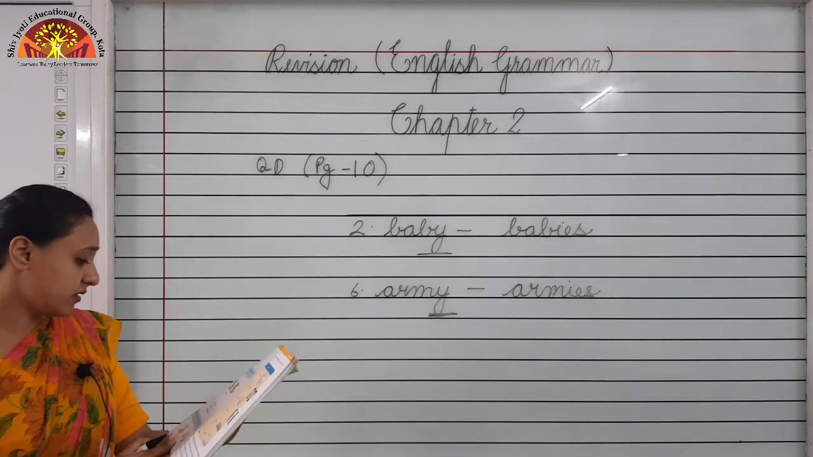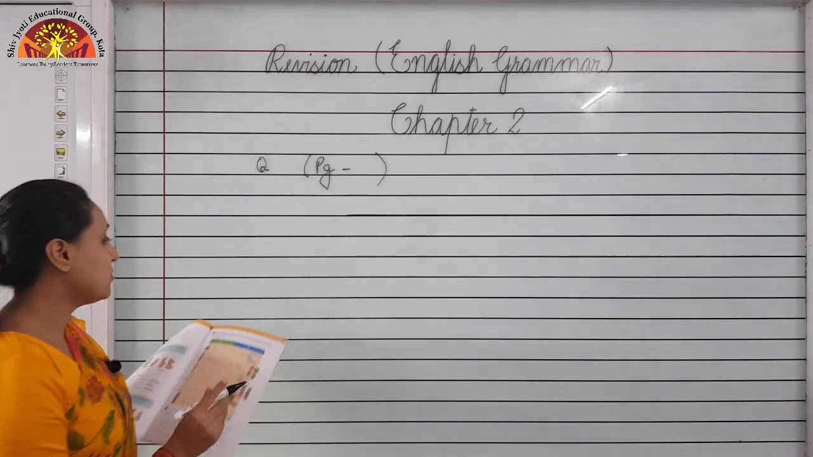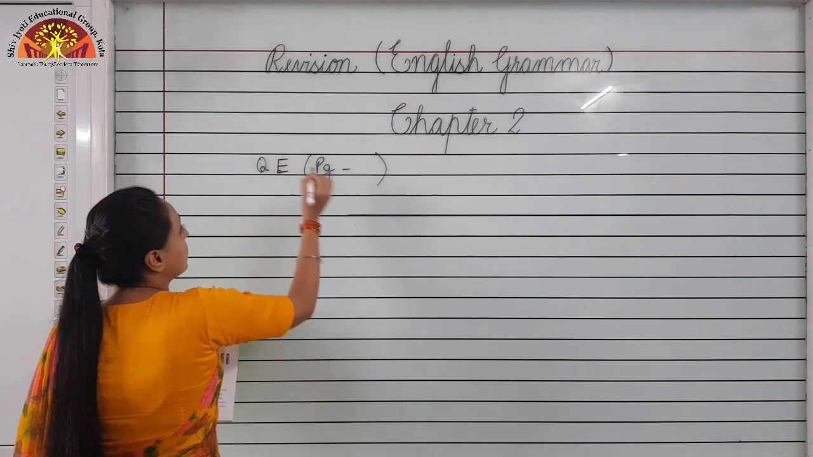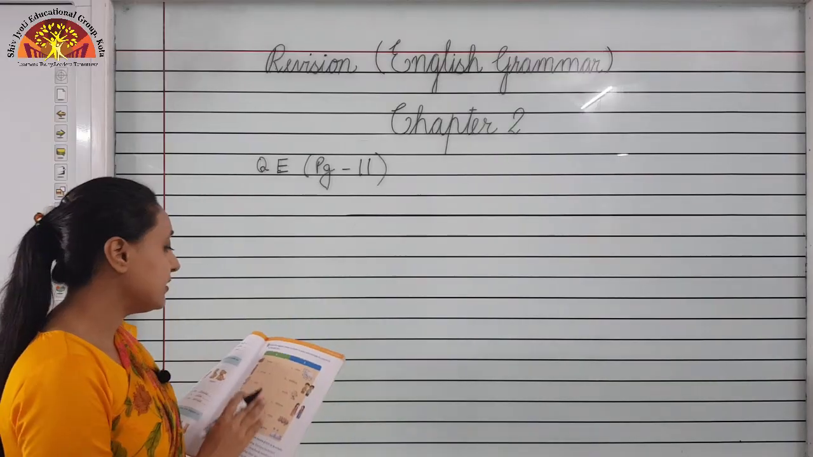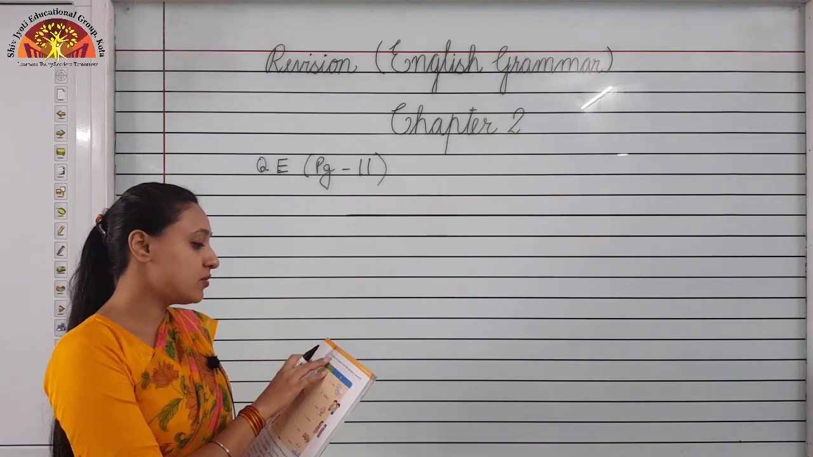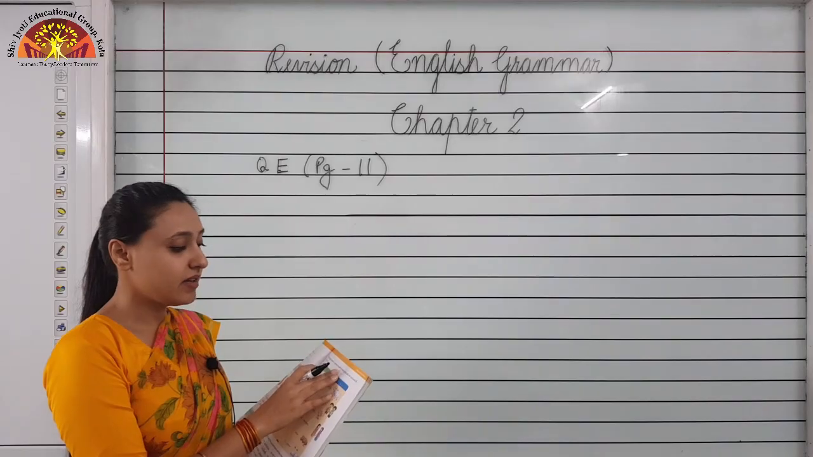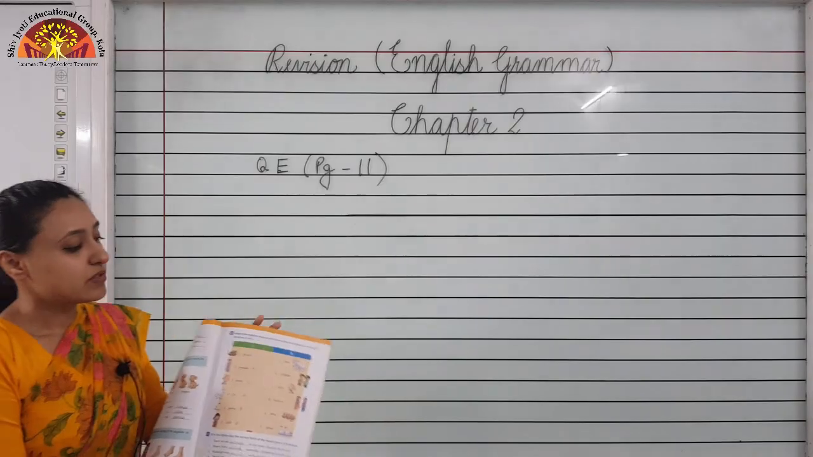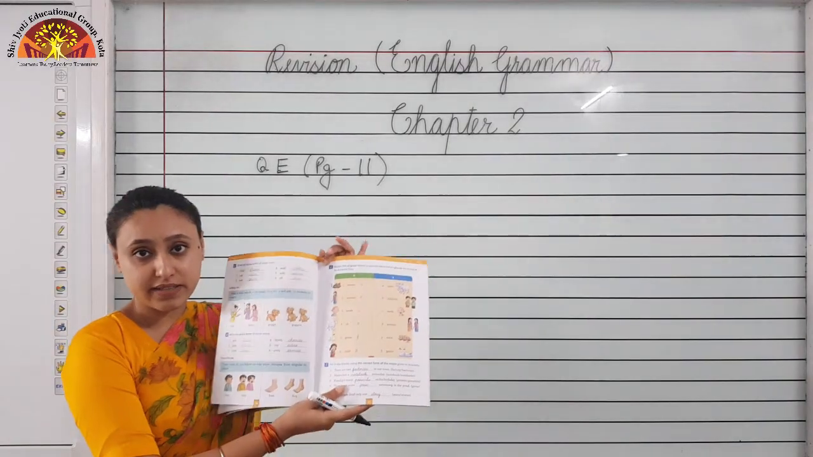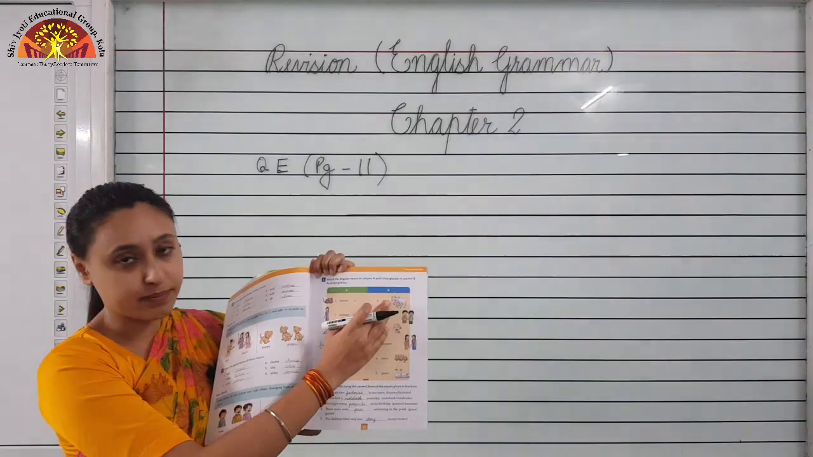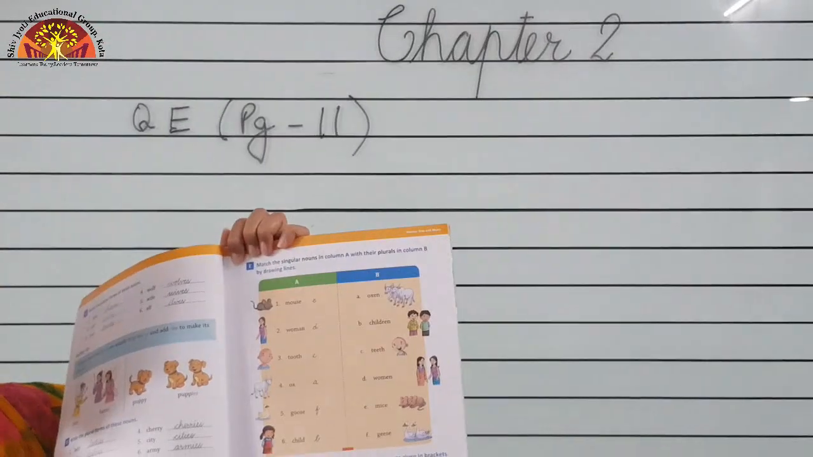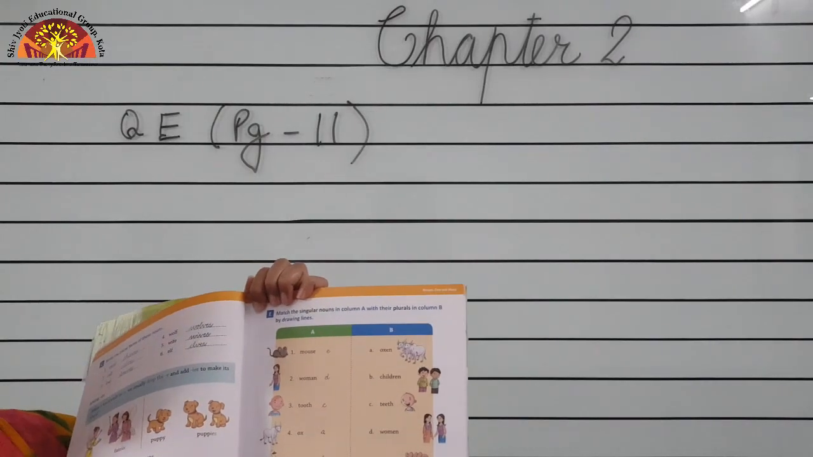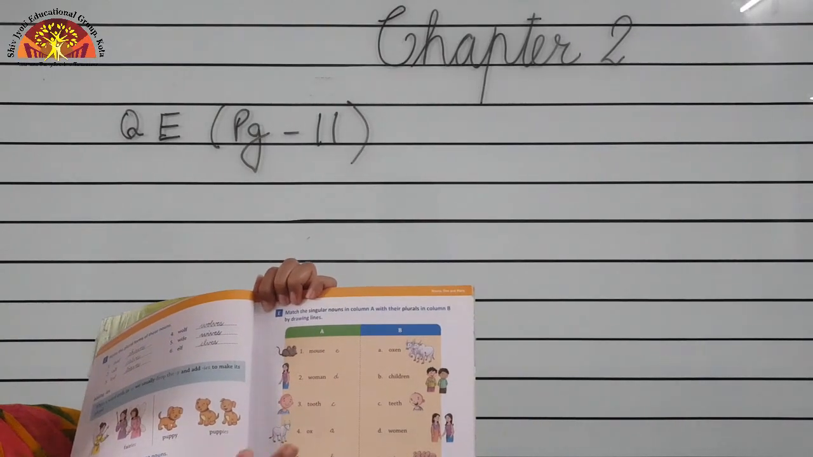Okay. Now we will do question E on page number 11. So children, in this what you have to do, match the singular nouns in column A with their plurals in column B by drawing lines. Two columns are given to you, column A and column B. In column A, all the singular nouns are given, and in column B, plural forms are given. You have to match the correct noun with its plural form.